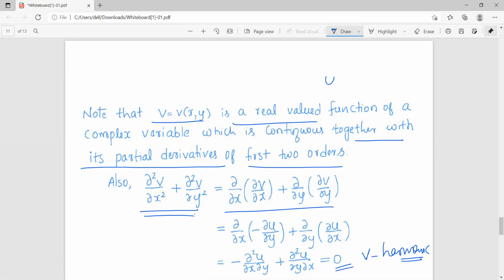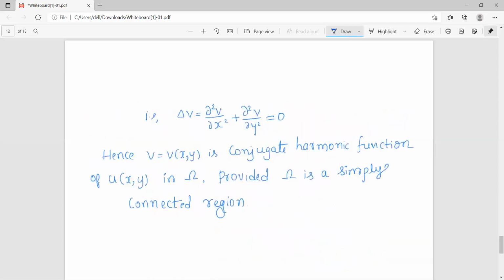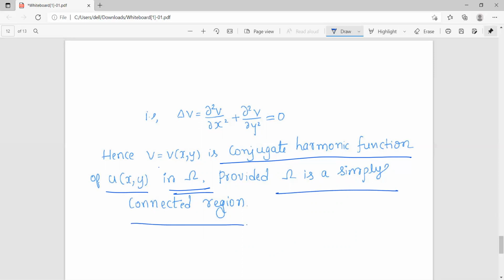So u was the given harmonic function, and we found a harmonic function v which satisfies the CR equations with respect to u. So u and v are harmonic functions satisfying the CR equations. That means v is a conjugate harmonic function of u in omega. And such a function existed because of the assumption that omega is a simply connected region.